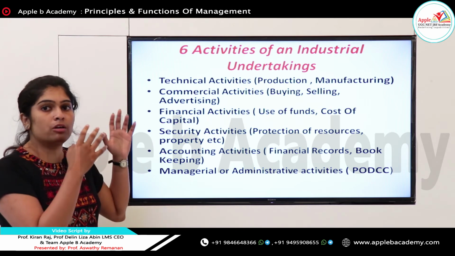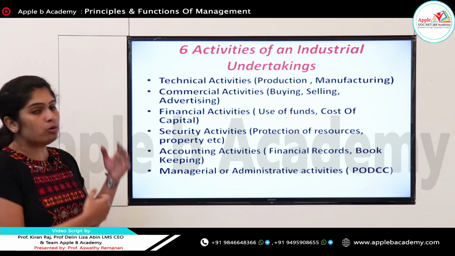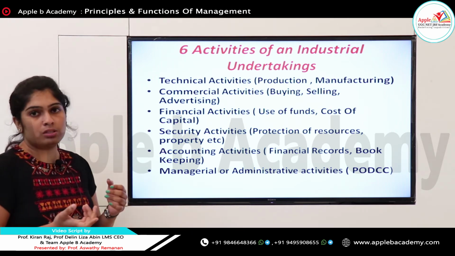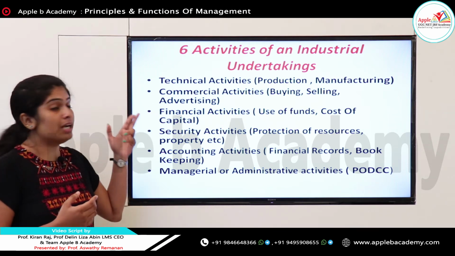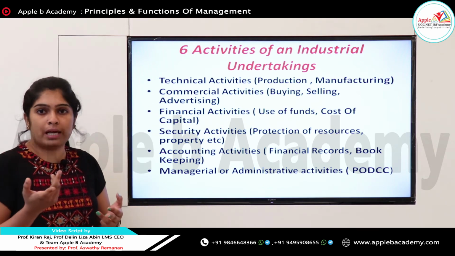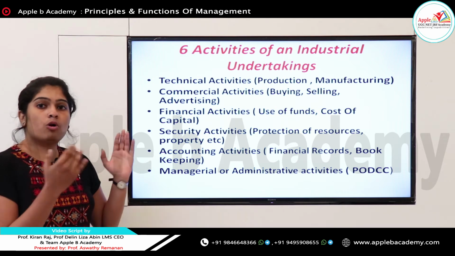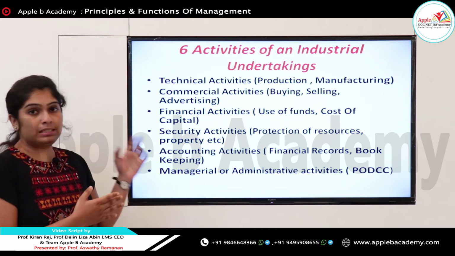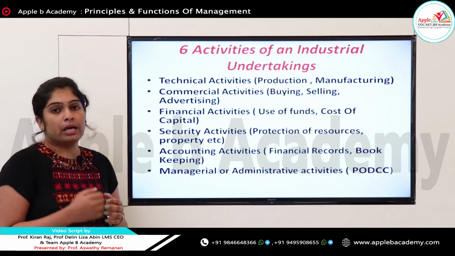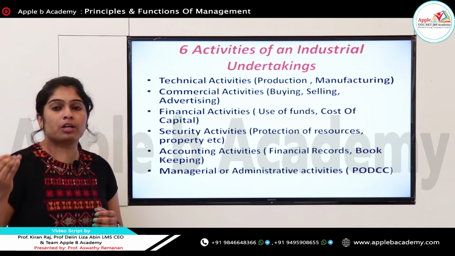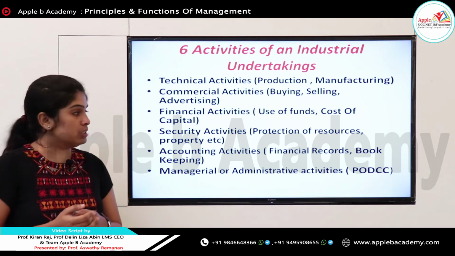This was introduced by Henri Fayol. And next, Fayol said that we need commercial activities in an organization. Commercial activities means buying, selling, advertising, all the promotional activities come under the commercial side. So that's all about commercial activities. Next, financial activities. In an organization, we should be aware of the activities that happen in the finance area.